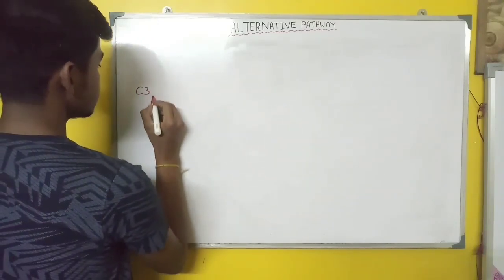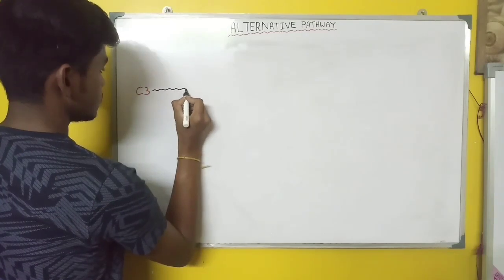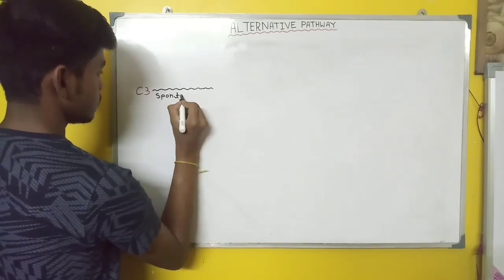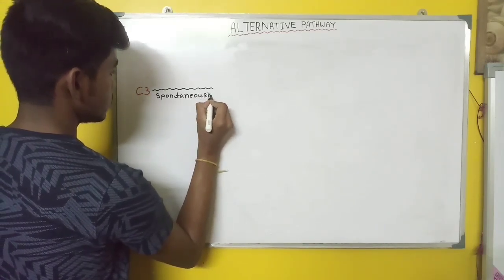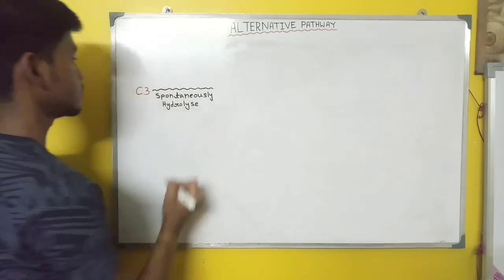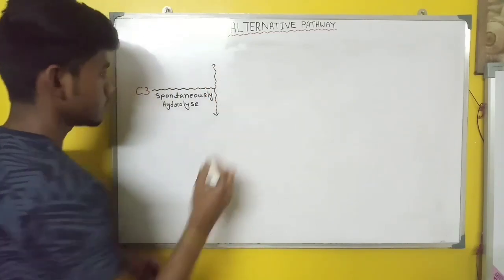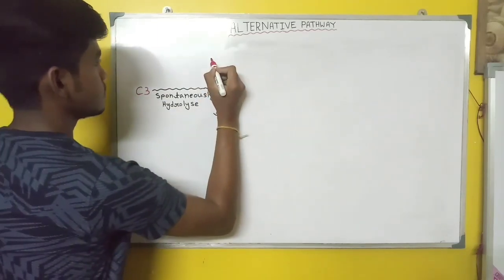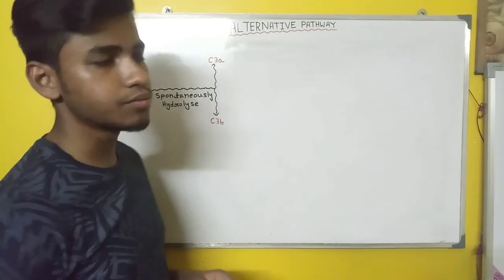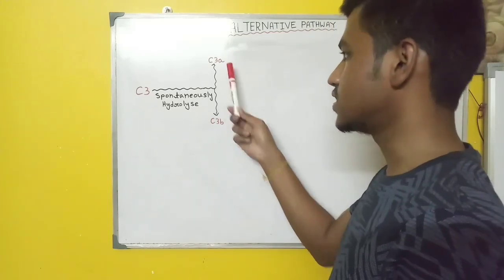In our body the C3 complement protein spontaneously hydrolyzes and forms C3a and C3b.